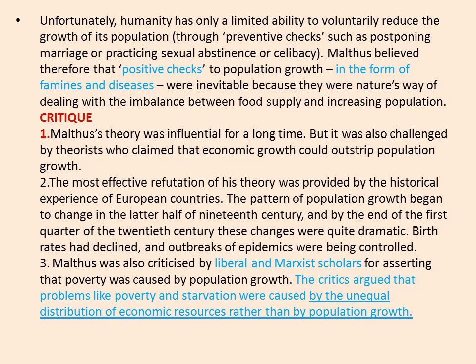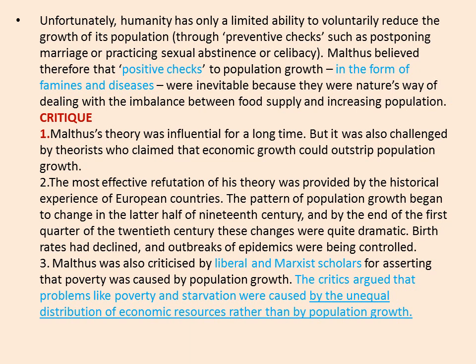The second argument was, during the industrial revolution, economic growth was seen. Also due to the economic growth, education has grown, literacy has grown, and people became aware that having a lesser number of children is a good thing.